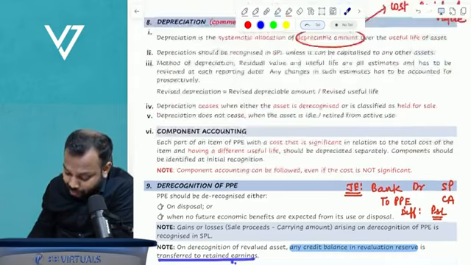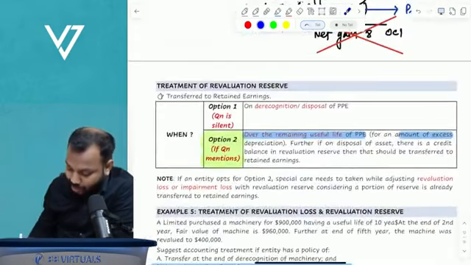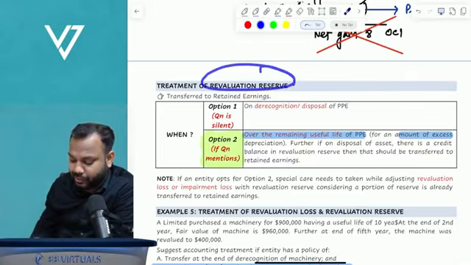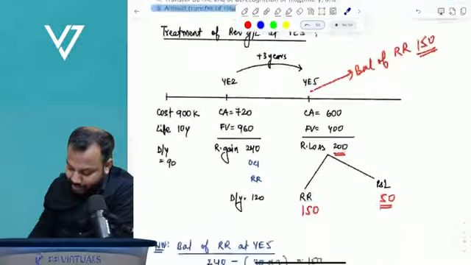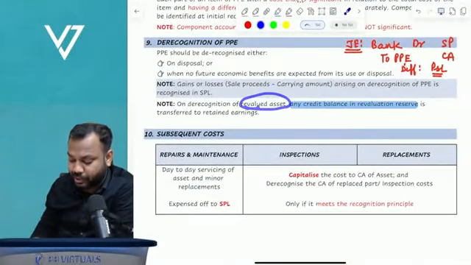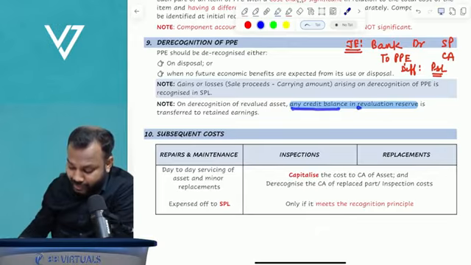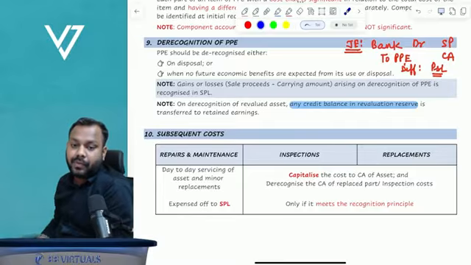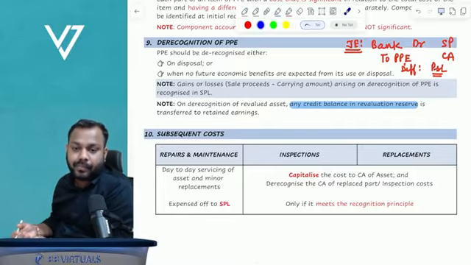This point is coming from here. That's what I'm writing here also: on derecognition of the revalued asset, any credit balance in revaluation reserve is transferred to retained earnings. Is it clear, everyone?